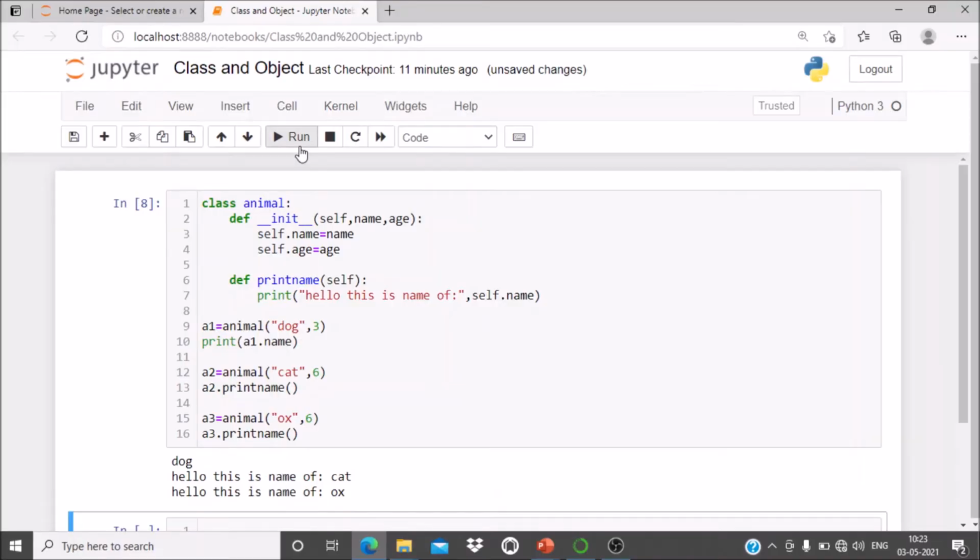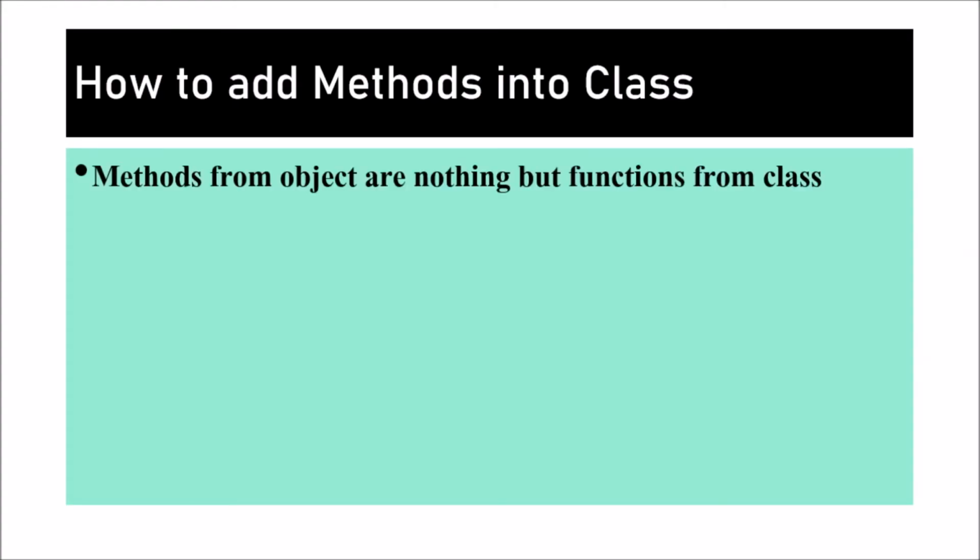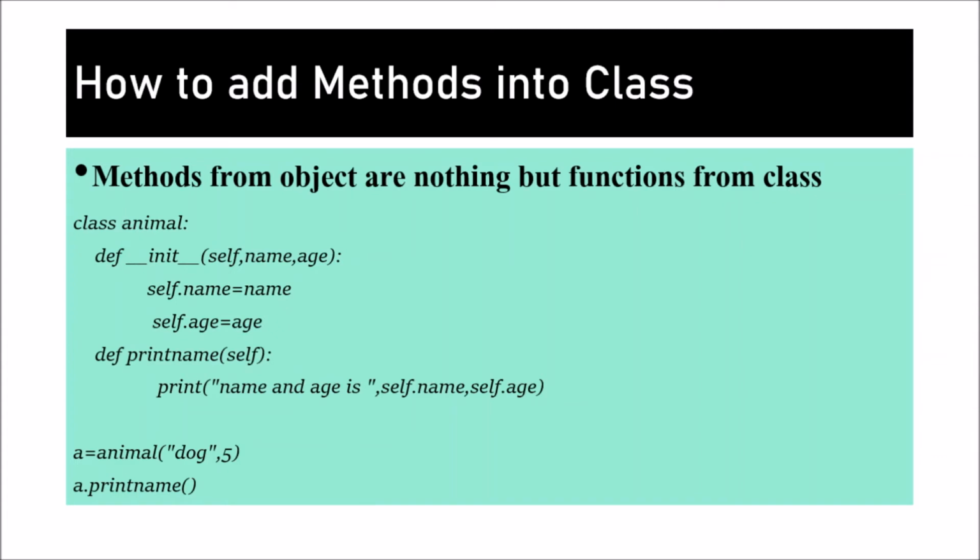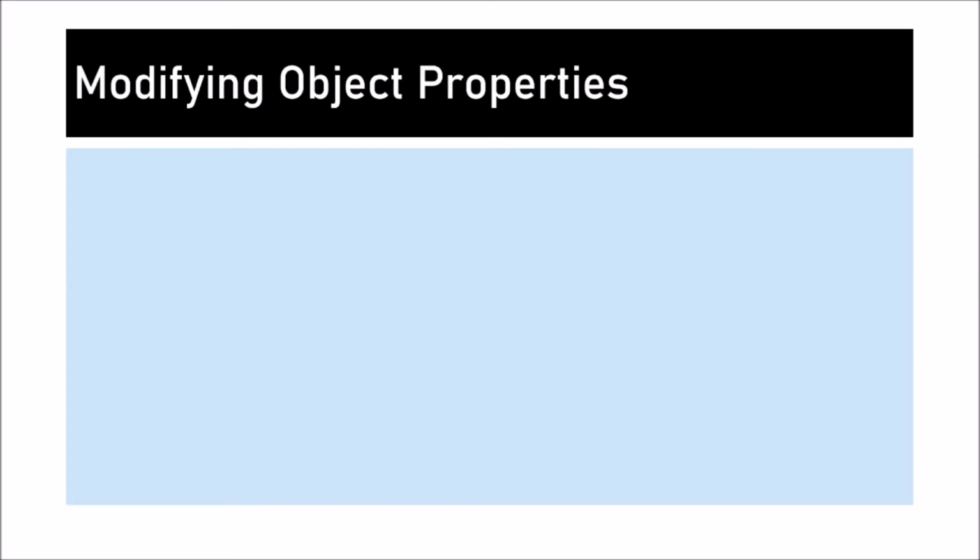Now how to add the methods into a class? Methods from the object are nothing but the functions from the class. So we know that methods from the object are nothing but the functions that are written in the class. Now here this is the init function or init method, and this is print name. This is a function defined in the class, and that can be called as a method whenever we are creating the object.